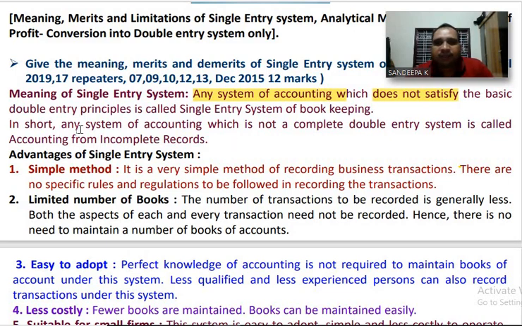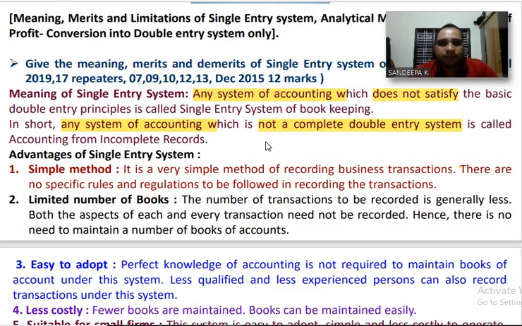In other words, any system of accounting which is not a complete double entry system is called accounting from incomplete records. If you analyze this, you can come to the conclusion that single entry system is a system of accounting which is not complete double entry system.